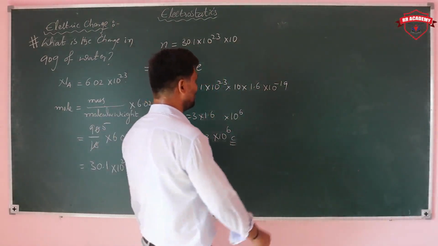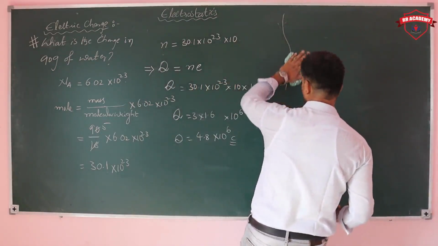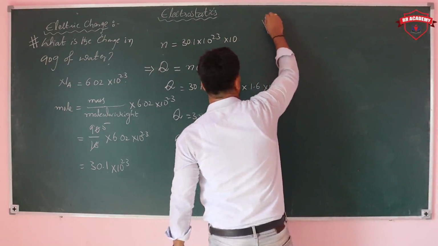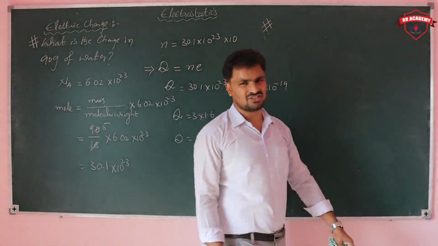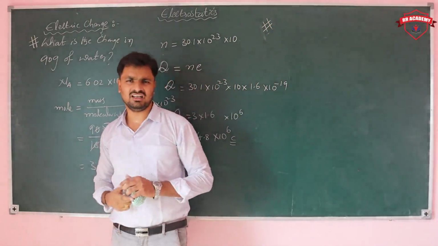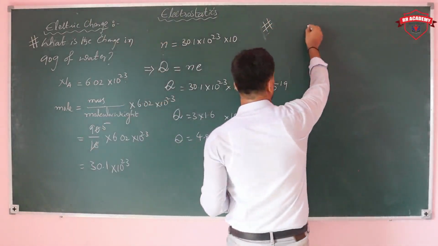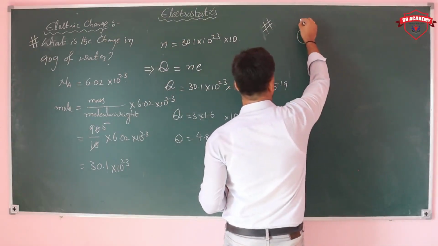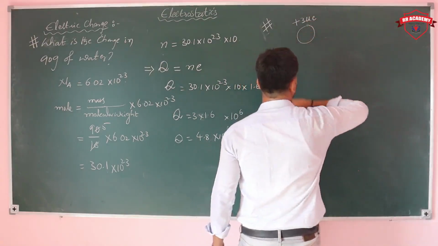And one more, not in quantization, but in these charge properties. Here I am considering three bodies with different charges. One body, A, has plus 3 microcoulombs of charge.